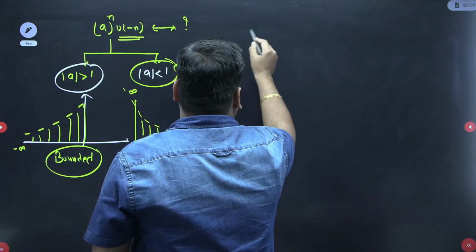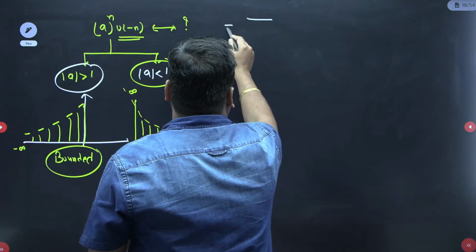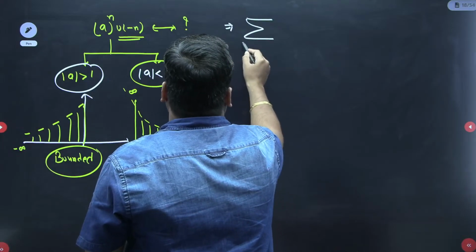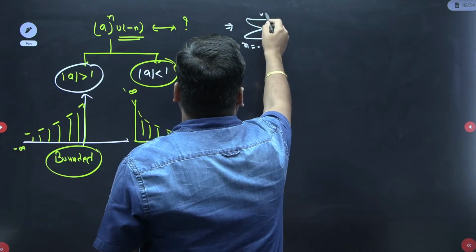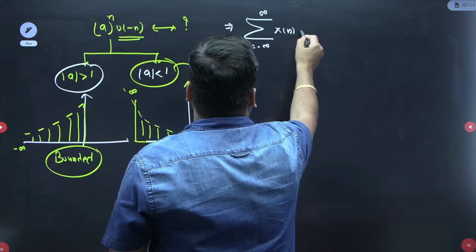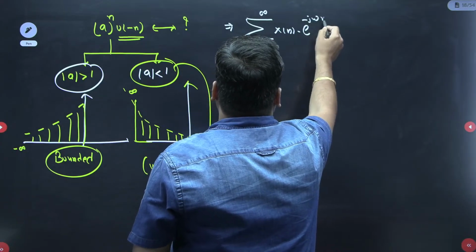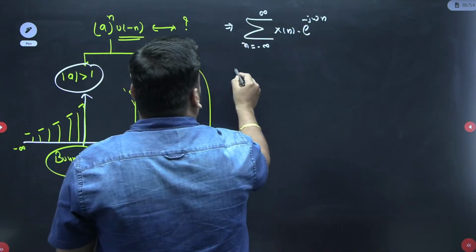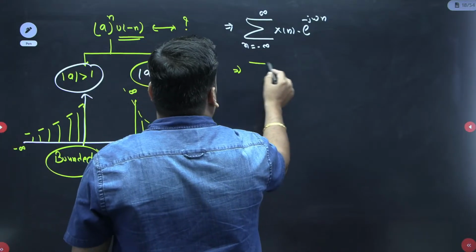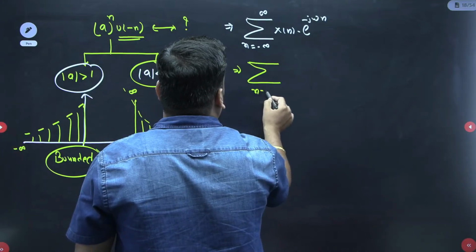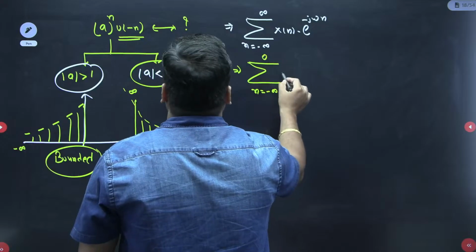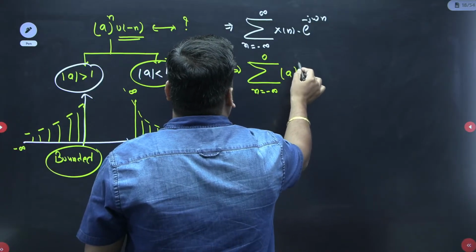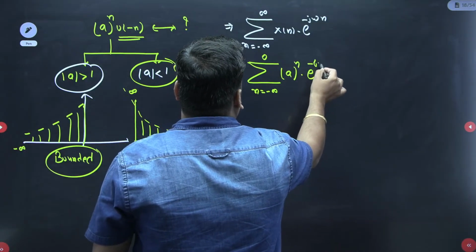And if it is greater than 1 and you apply the formula, then what is the limit? The actual formula is the sum from minus infinity to infinity of x of n e to the power minus j omega n. Now here, because of u of minus n, the sum will be from n equal to minus infinity to 0, and x of n is a to the power n, and e to the power minus j omega n.